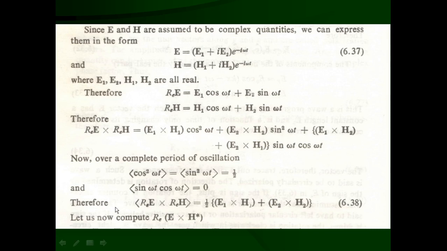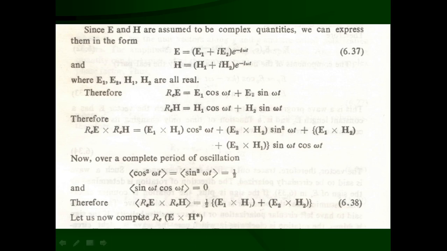So we can write down now, therefore, the average value of Re E cross Re H, the real part of the electric field cross the real part of the magnetic field H, is equal to 1 half, which is common from here as well as here, times inside the bracket E1 cross H1 plus E2 cross H2. This is our equation 6.38. So this way we can calculate the average value of the Poynting vector n, of the real part of E cross the real part of H. This we are going to calculate in terms of the Poynting vector the other way around.